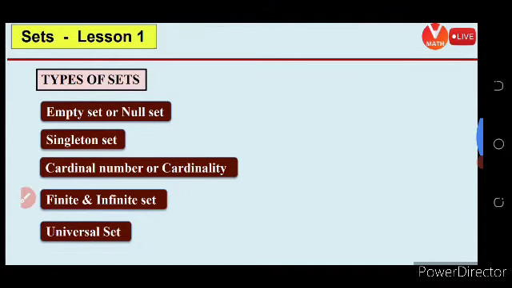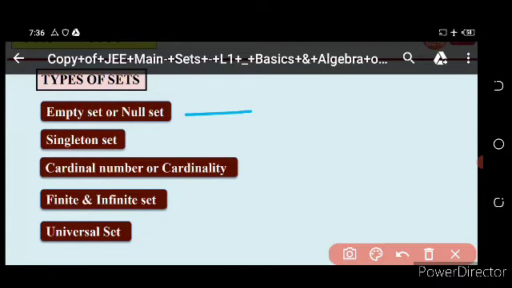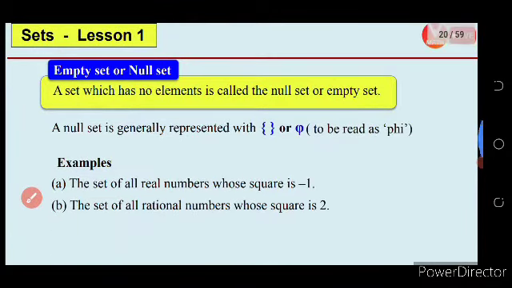Then come to types of sets. First one is empty set, then singleton set, then cardinality of a set, then finite and infinite set, then universal set. Then come to the first, empty set or null set. What is called an empty set or null set? A set which has no elements is called a null set or empty set.